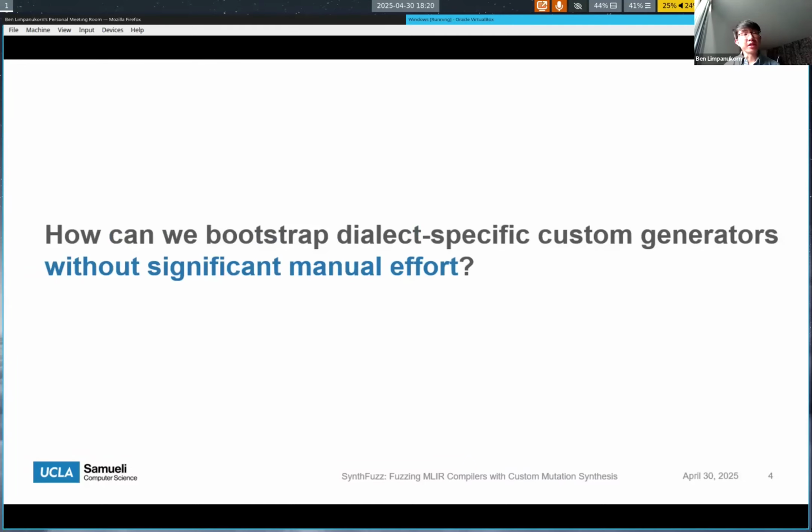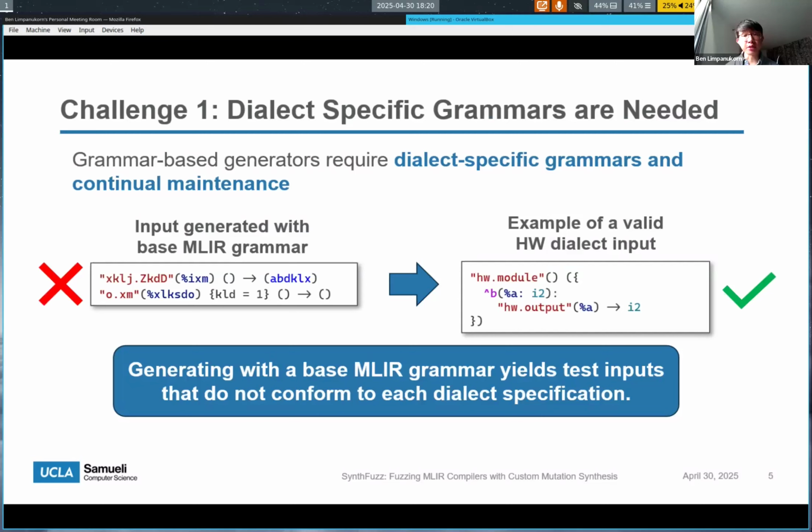So that brings us to the key question that we try to answer in this work, which is how can we bootstrap dialect-specific custom generators without the significant manual effort required? There are two main challenges with existing approaches. The first is that custom generators, and in particular grammar-based fuzzers, require detailed dialect-specific grammars in order to generate valid inputs for MLIR. While MLIR dialects do share a common syntax, generating inputs that only conform with the base MLIR specification wouldn't yield well-formed dialect-specific operations.